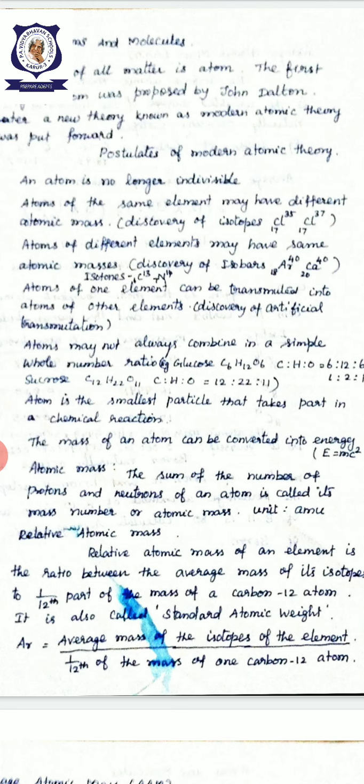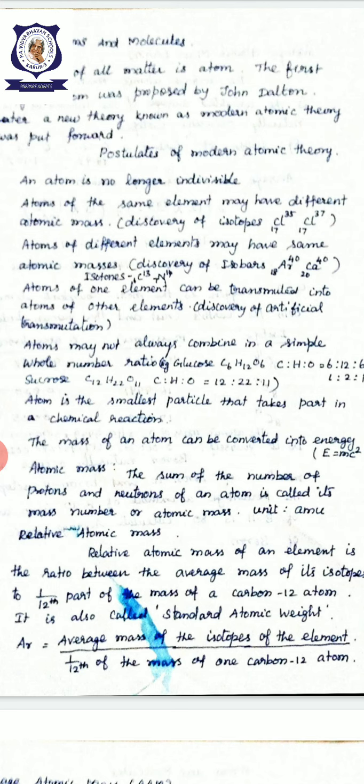For example, carbon 13 and nitrogen 14. The atomic number of carbon is 6 and nitrogen is 7. Using the A minus Z formula to find the number of neutrons, in both cases we get 7 neutrons, so they are isotones. And atoms of one element can be transmuted into atoms of another element, the discovery of the artificial transmutation method.